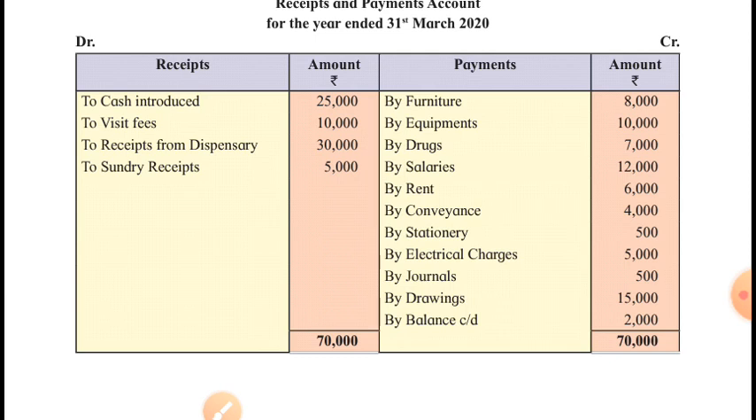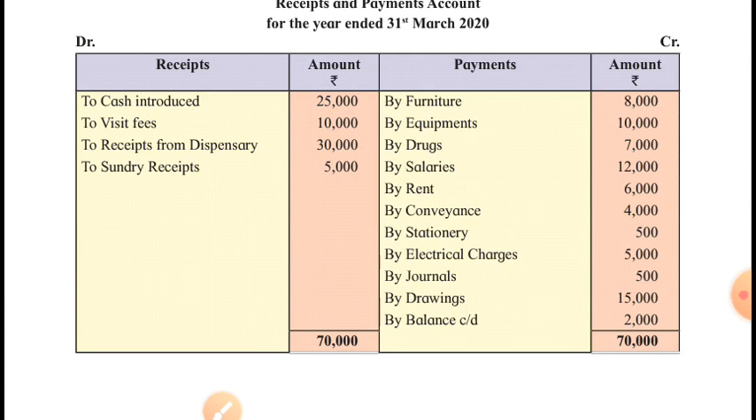Conveyance is what? Traveling expense. When persons travel for our business, our concern, and the traveling expense is paid by the business. So this is business expense, the conveyance. Journals. See, journals, magazines, newspapers are expense for the concerns. Then drawings will be deducted from capital fund and by balance carried down, that is the closing balance of cash, that will be shown on asset side, you know.